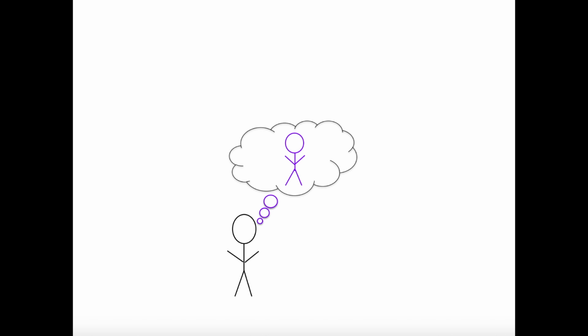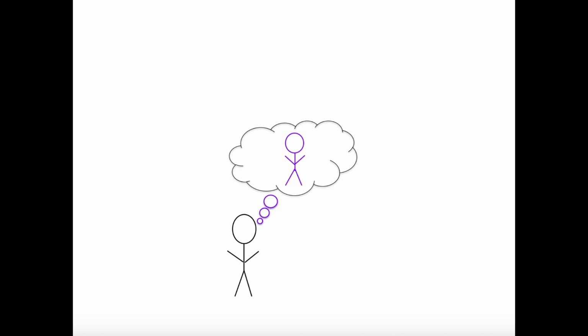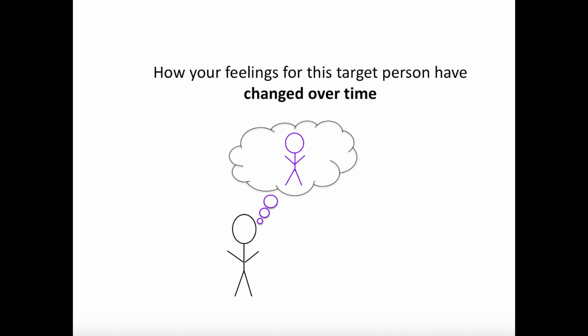In the previous section, you provided the initials of a person you'll be thinking about throughout the study. We'll call this person your target person. In a moment, you'll complete a task that will help us to get a better idea of how your feelings about this target person have changed over time.